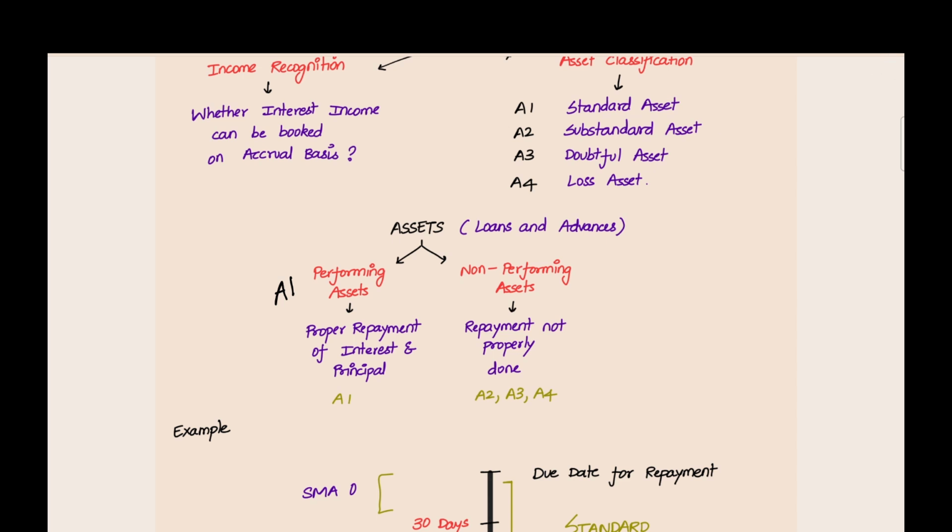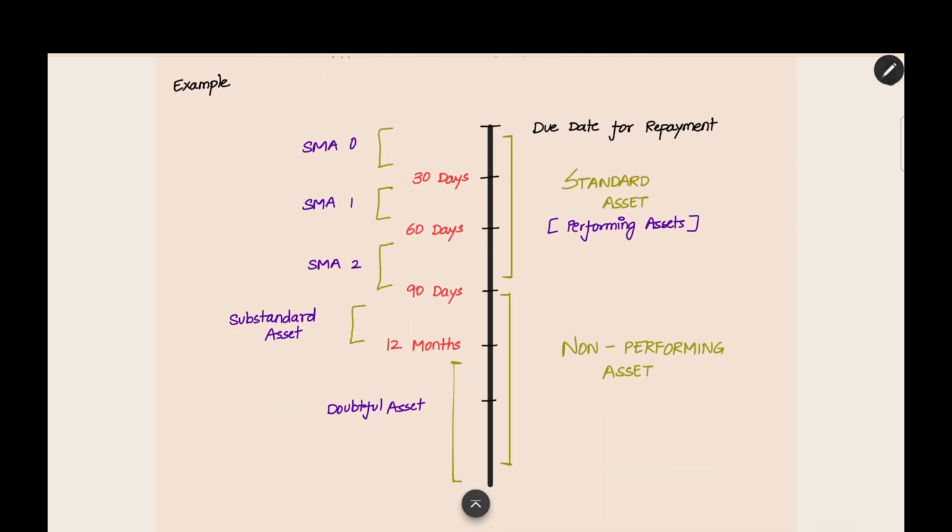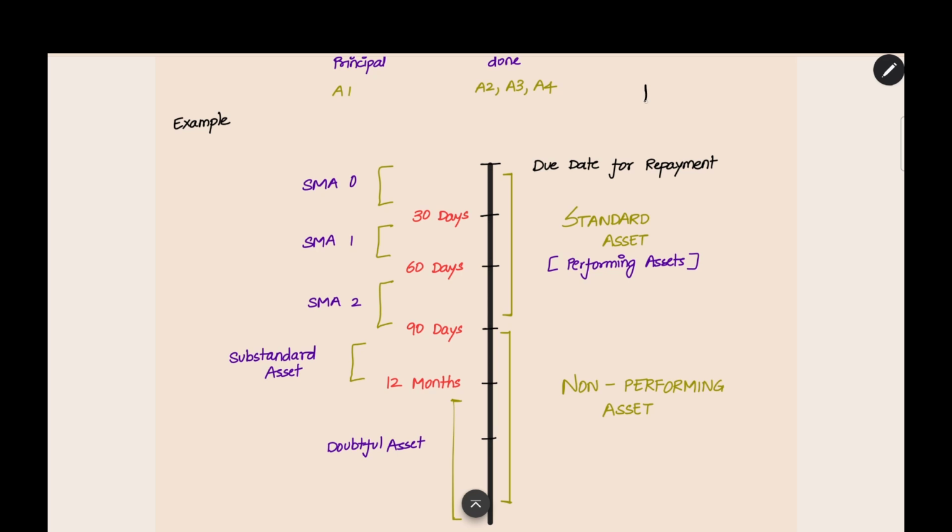And for non-performing assets, the repayment is not properly done. A2, A3 and A4, these three come under the non-performing assets category. Now you might have understood what is performing and non-performing. Under this we have to go into detail on what are substandard, doubtful and loss assets. For that we can see an example. For example, you are getting a housing loan, for which you have an EMI. Monthly you have to pay 10,000. This is the monthly payment you have to pay.